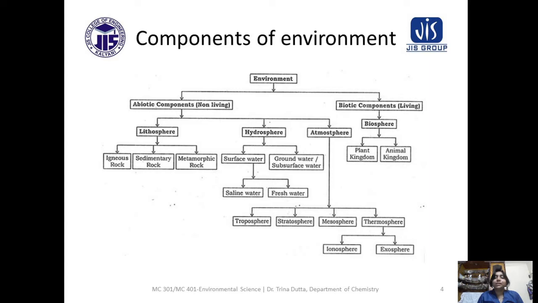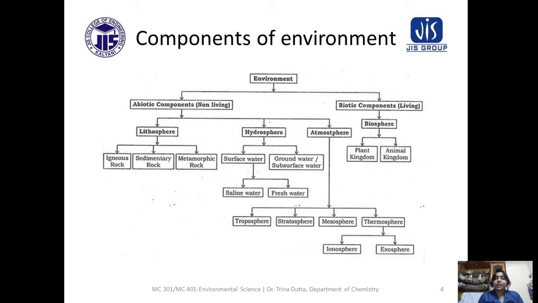Lithosphere means the sphere of land. Generally the lithosphere has three parts: the core, mantle, and the outermost surface. But generally speaking, we understand the outermost surface as the lithosphere.